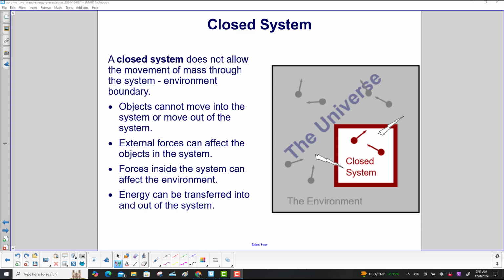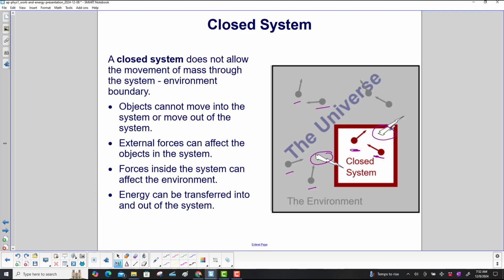A closed system does not allow the movement of mass through the system-environment boundary. Objects cannot move into the system or move out of the system. So let's look at our objects again. These objects are not going through the barrier, and external objects or masses are staying outside the closed system. External forces can still affect the objects in the system. Forces inside the system can affect the environment, and energy can be transferred into and out of the system. Here's our energy going through the barrier into the system and forces, and here's our energy or forces leaving the system through the boundary.